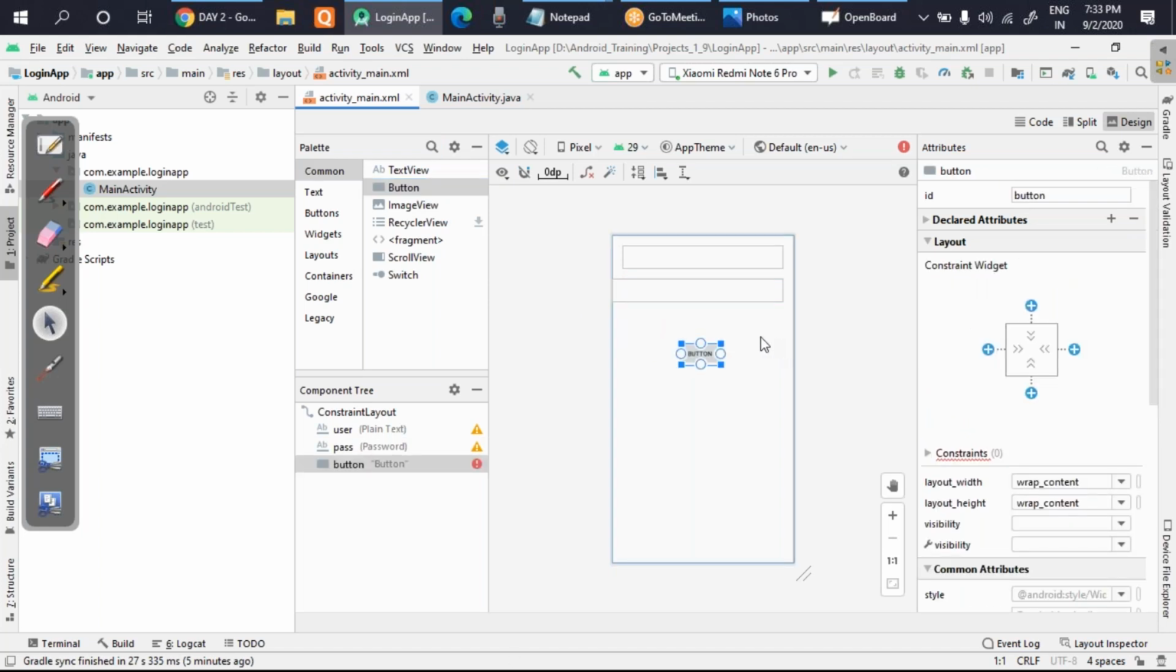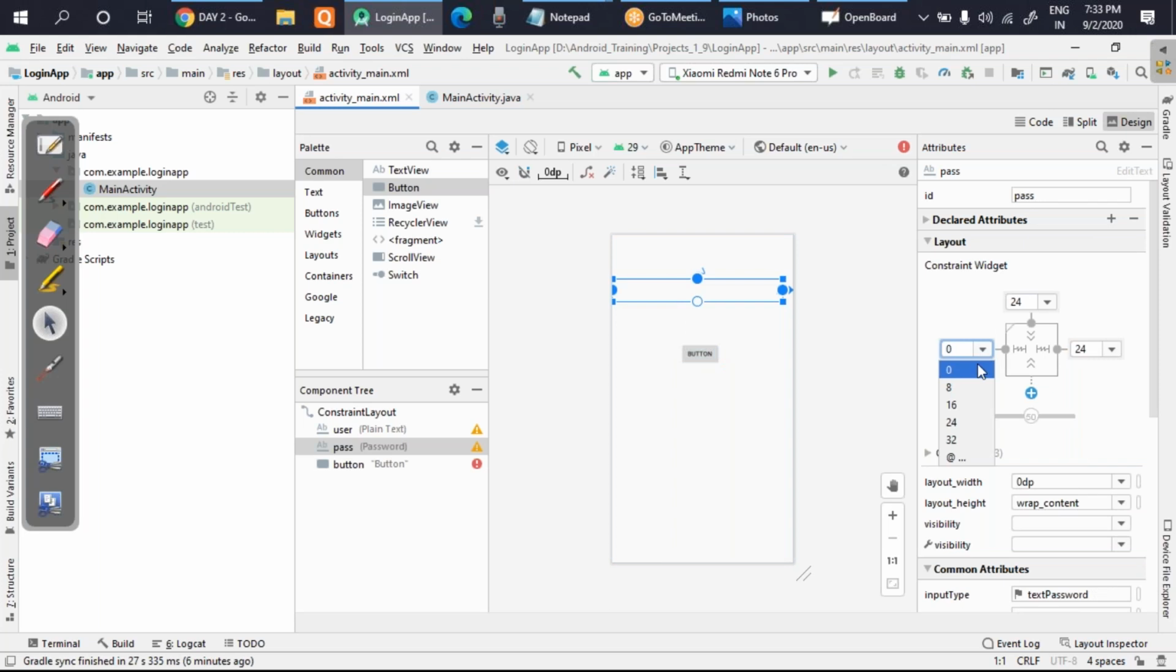Okay. Next, what do you do? Again, you go to the earlier one. See, the margin has become 0 here. That's why it has moved to that side. I'll make it 24. Okay. So now you will just click this one so that it can connect with the button. Okay. So you can see now it is connected with the button.